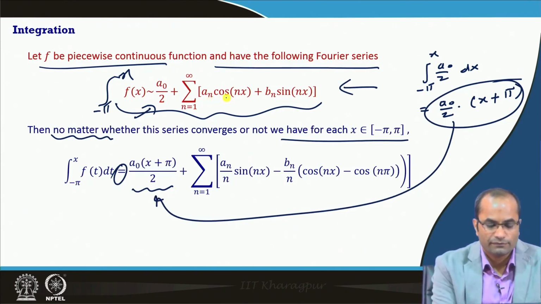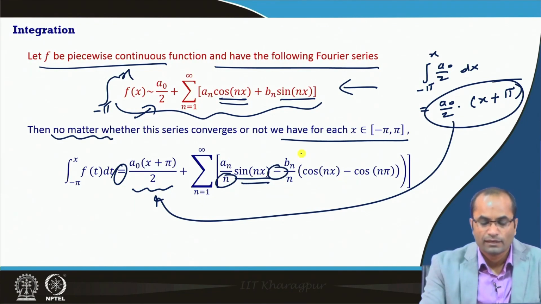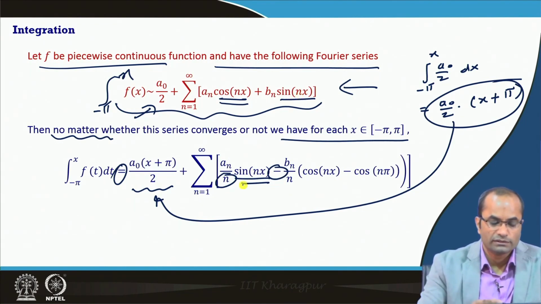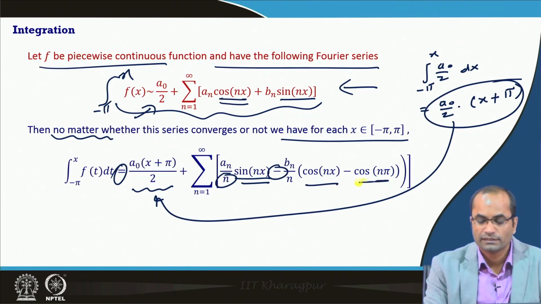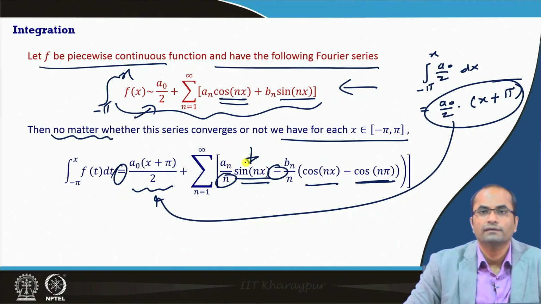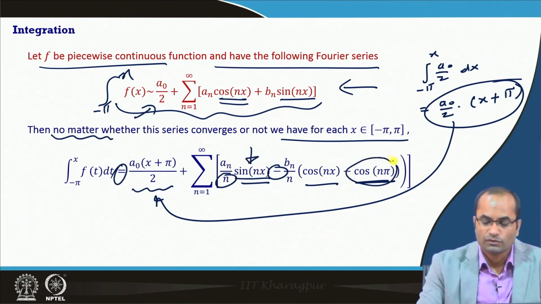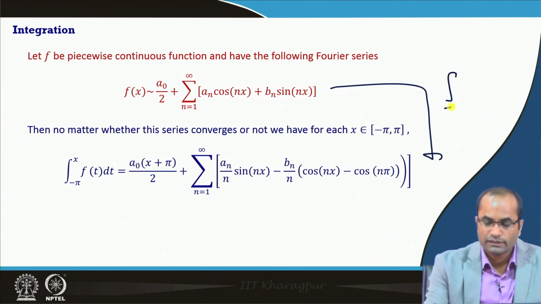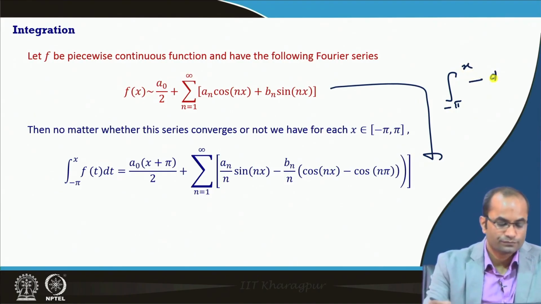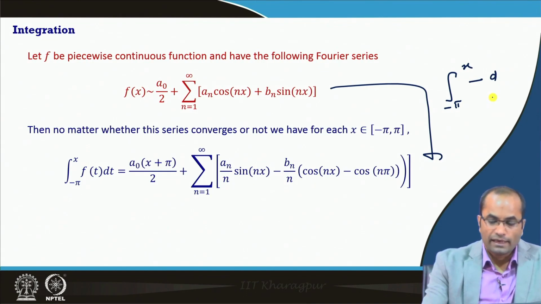When we integrate cos nx, we will have sin nx with this n there, and sin nx will be integrated with this minus sign to give cos nx, with the limits minus pi to x. There will be an additional factor of cos n pi, because that factor did not appear for the sine: sin n pi is 0, but we have cos n pi in the second term. So this is exactly the series coming when we integrate both sides from minus pi to x.